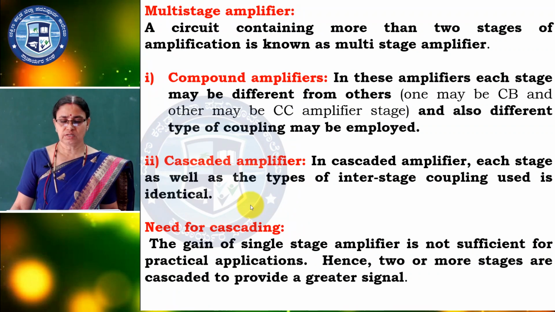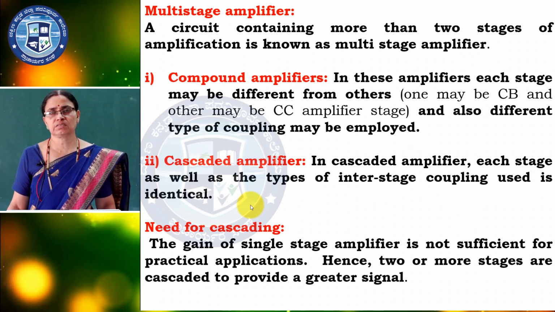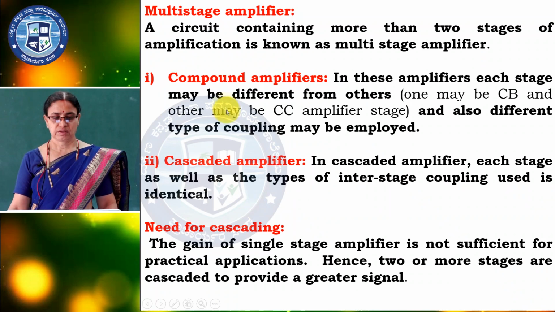That is the compound amplifier. In a cascaded amplifier, all the stages are similar. If you use CE, all the stages are CE only. If you are using CB, all the stages are CB. That is a cascaded amplifier.